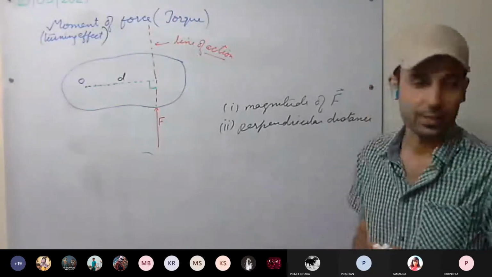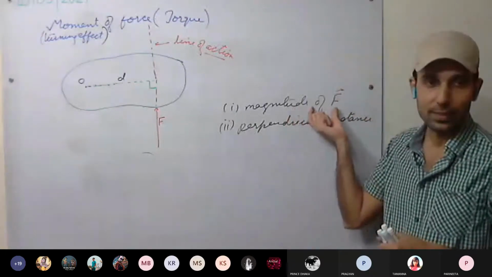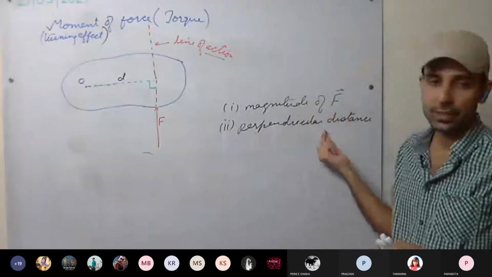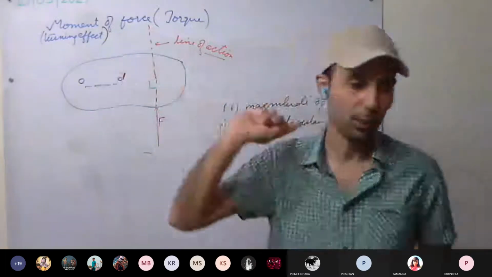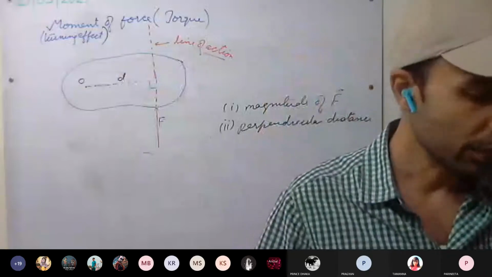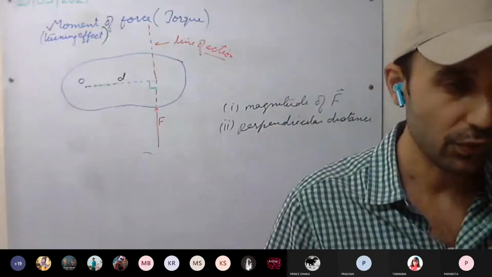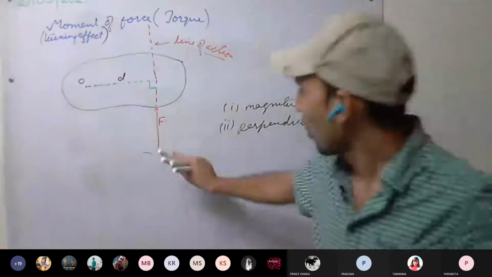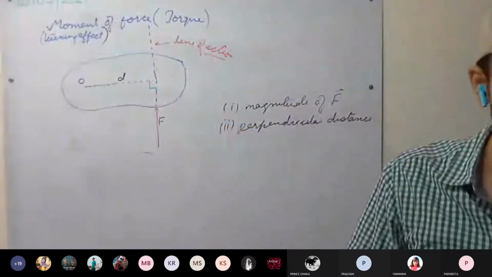So how do we measure the moment of force? How do we measure the torque? It is the product of the magnitude of force and the perpendicular distance of the line of action from the pivoted point. You can see in the book: the moment of force or torque is equal to the product of the magnitude of the force and the perpendicular distance of the line of action from the pivoted point, from the axis of rotation.